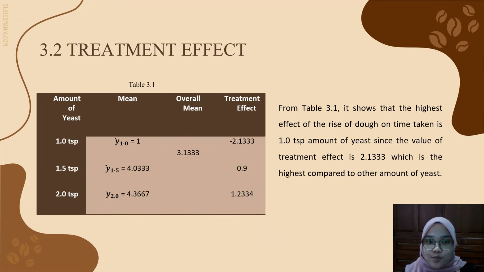Next, 3.2 Treatment Effect. From table 3.3, it shows that the highest effect of the rise of dough on time taken is 1.0 tablespoon amount of yeast, since the value of treatment effect is 2.1333, which is the highest compared to other amounts of yeast.